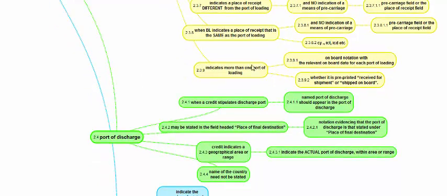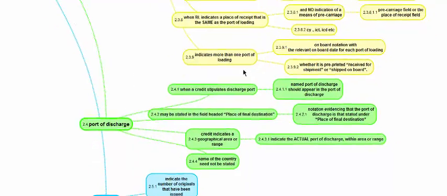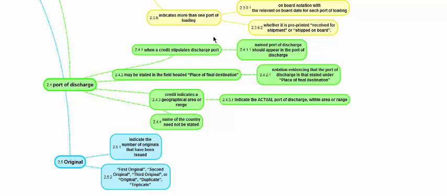And if the transport document indicates more than one port of loading, the onboard notation with the relevant onboard date for each bill of lading is required for each port. The onboard notation should be there for each port of loading. So we can have a transport document where goods can be loaded at various ports in Europe, or various ports across America, or various ports across India.